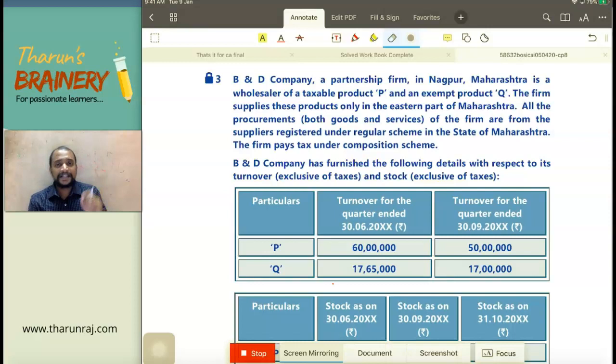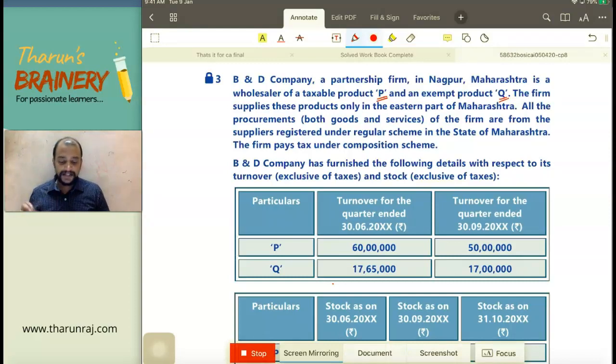See, we will try to understand the question then and there. So therefore, I will be spending more time on elaborating the question. First, we will be understanding the question, and its repercussions we will also try to understand. Therefore, reading this question is very important. There are 2 products which are handled by this company, B&D Company. What are those 2 products? P and Q. P is a taxable product and Q is an exempted product.